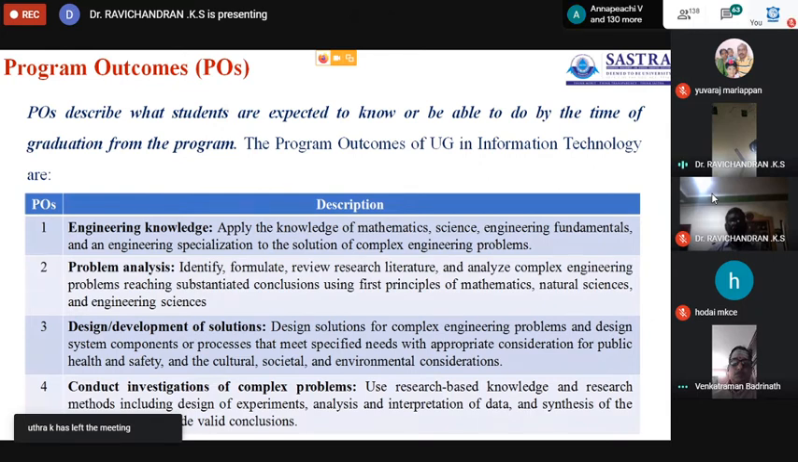Program outcomes describe what students are expected to know.